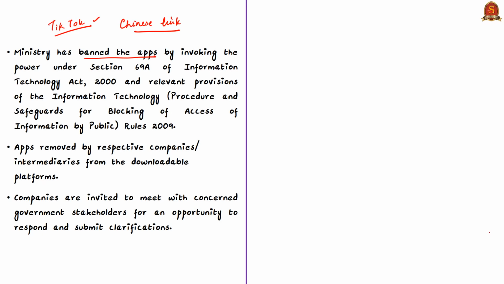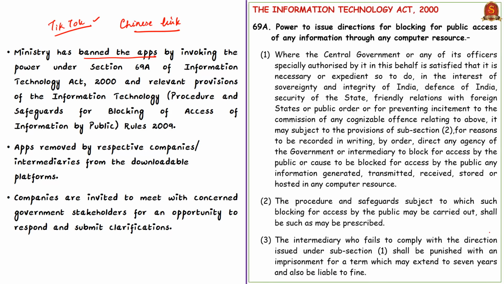It invoked the power under Section 69A of the Information Technology Act 2000 along with relevant provisions of the Information Technology Rules 2009. That is, the Information Technology (Procedure and Safeguards for Blocking of Access of Information by Public) Rules 2009.